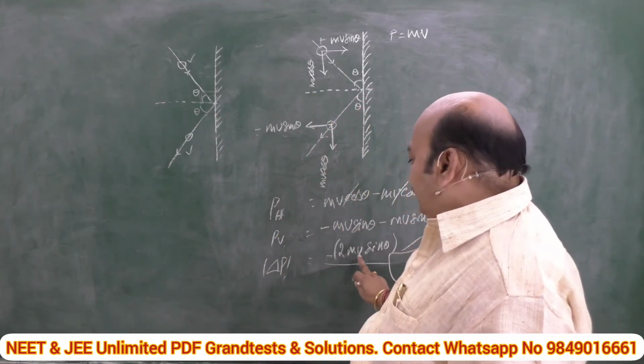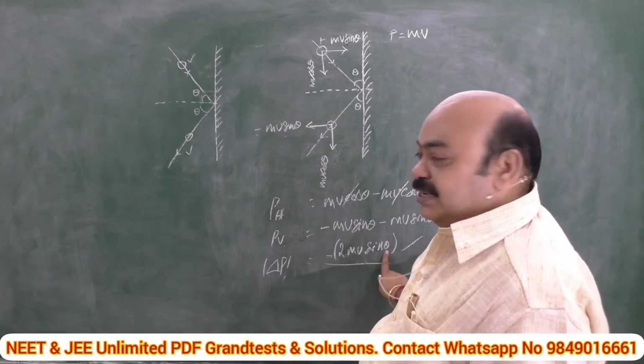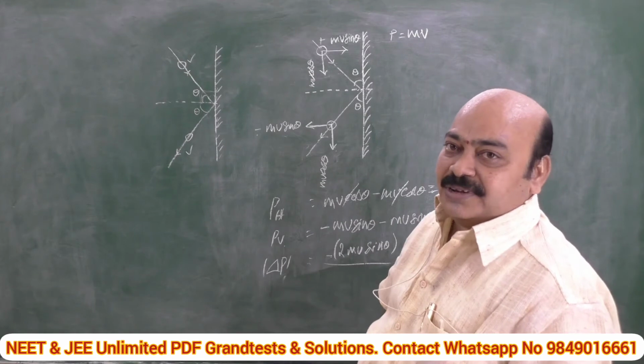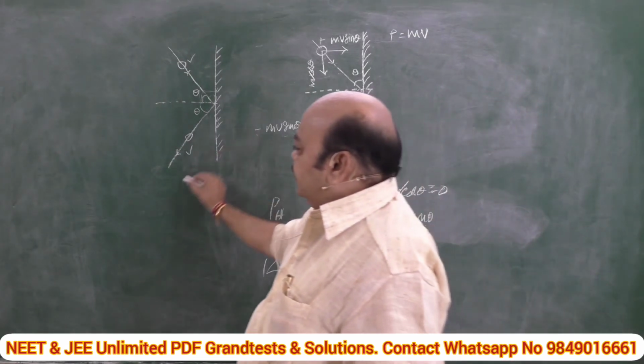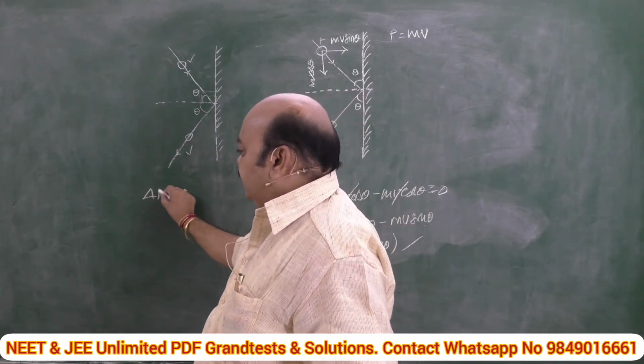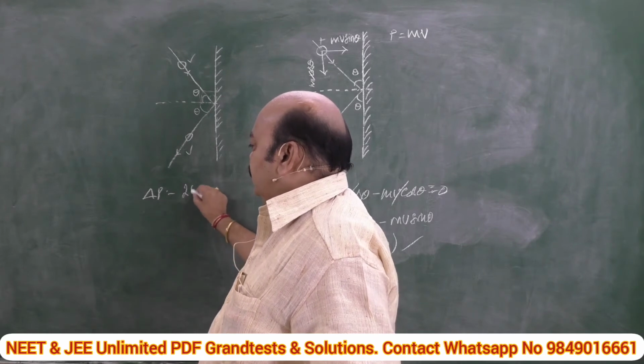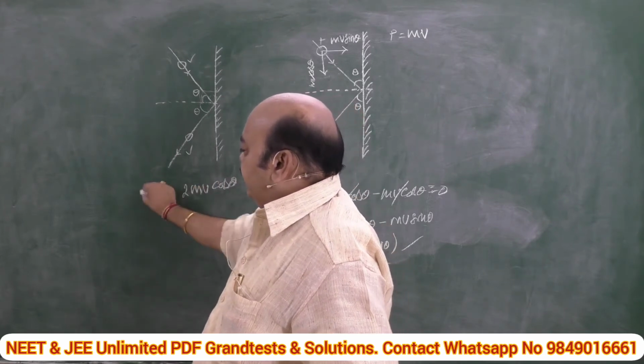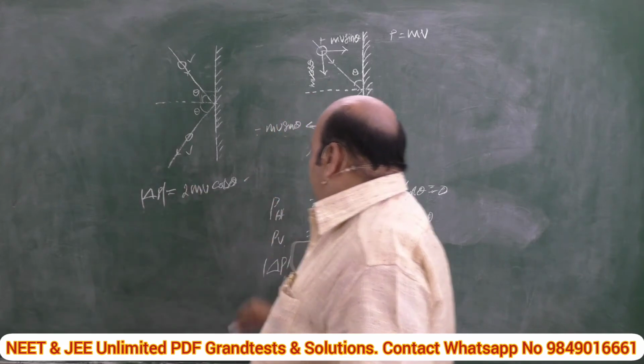What is the resultant? 2mv sin theta. That means in the place of theta, if we go for 90 minus theta, that goes to cos theta. That's why in this case, the change in momentum delta p is given as 2mv cos theta, not sin theta. What was the magnitude of the change in momentum in the previous case?